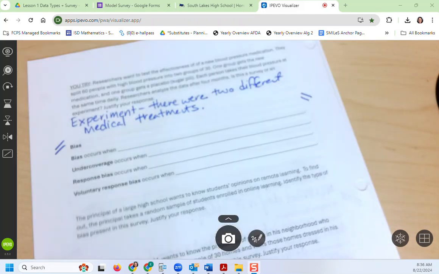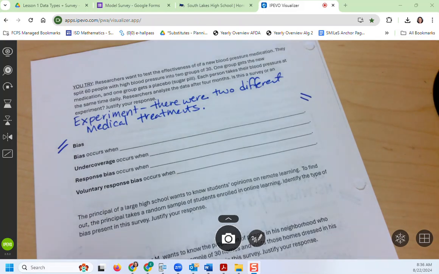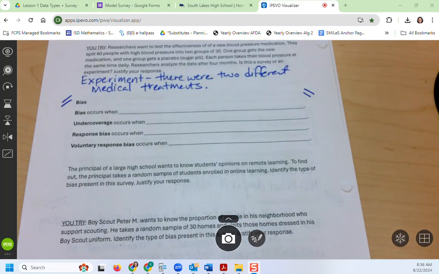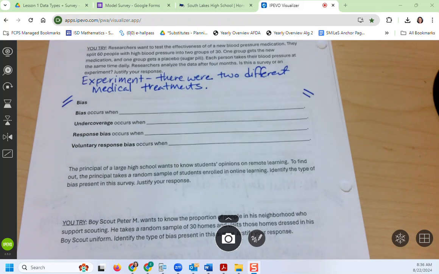Bias is actually a statistical term, and in math, bias is similar to the way we use bias in the English language, but it's not exactly the same. People mean different things by bias, but in statistics, bias means something very, very particular. So bias happens in statistics when you use a method to collect data that favors some outcomes over others, okay? So the method of collecting data makes the survey results unfair because you have used a method that favors some results. So I'm going to write that sentence now, and you will too.